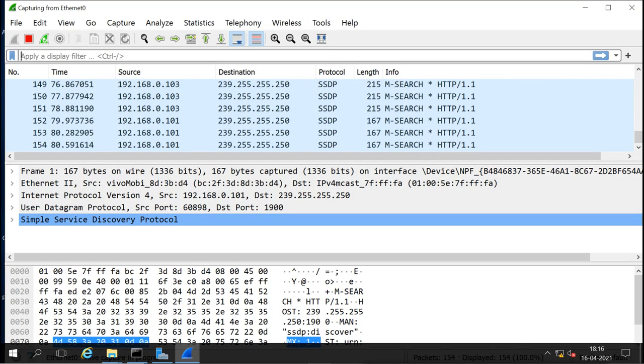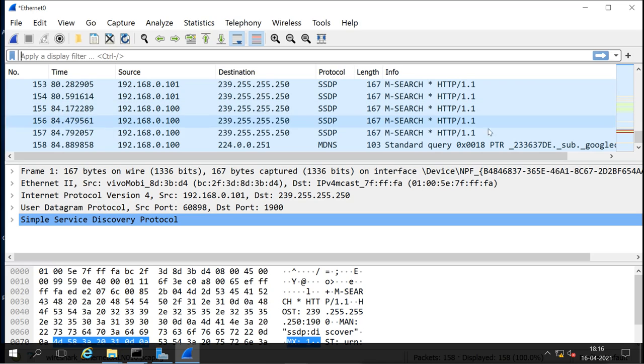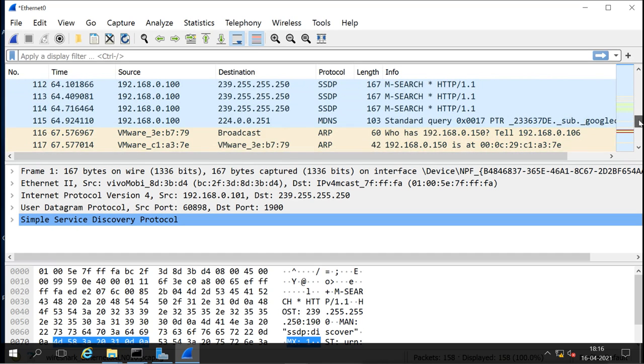Now on the server, I will stop the sniffing here and I will try to find out the packets which come from that nmap. So I will scroll up and here I got this.